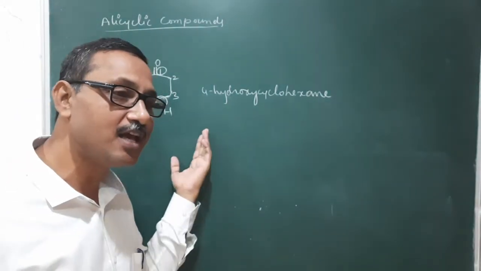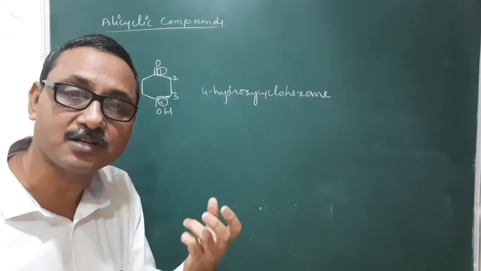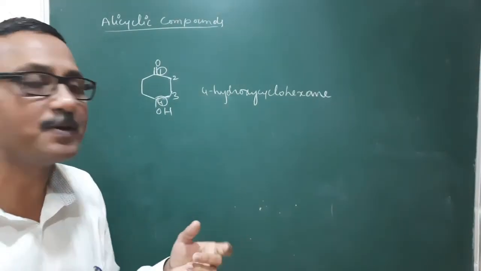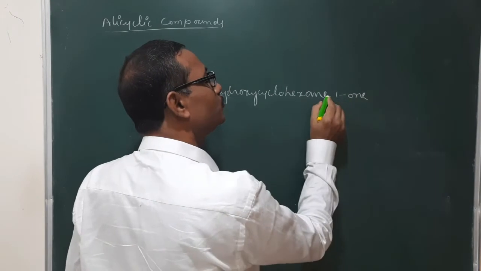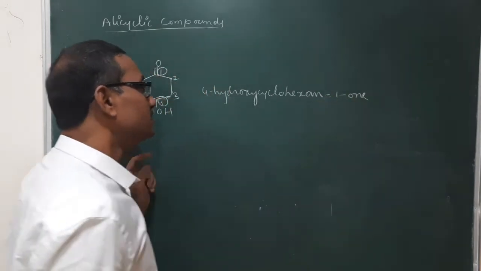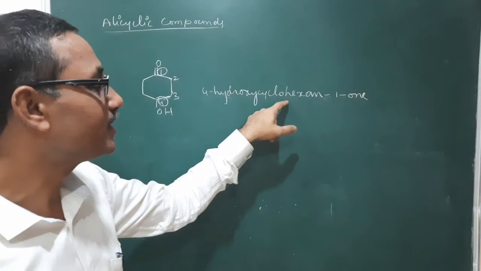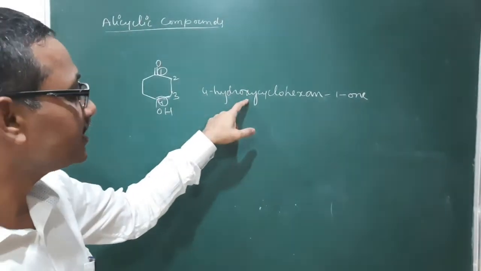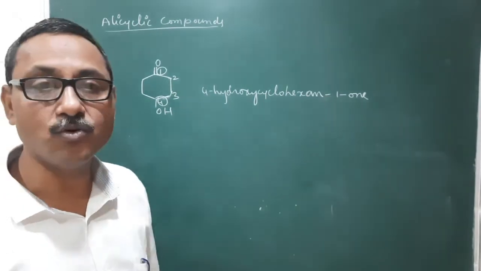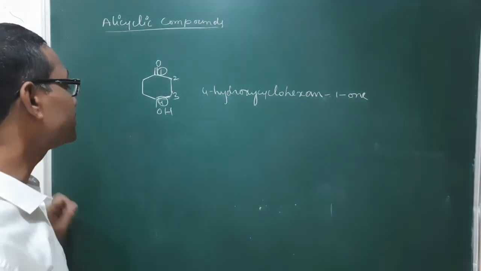As it is the senior group, it will come as the first carbon, no need to mention. If you want, no problem, you write it as 1-one. Here you omit the last E of this. So 4-hydroxycyclohexan-1-one is the IUPAC name of this compound.